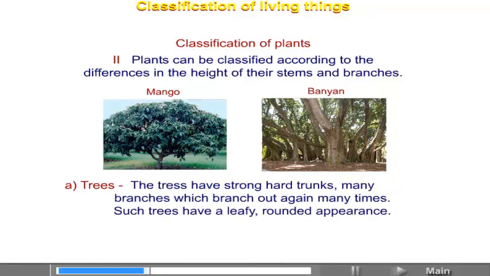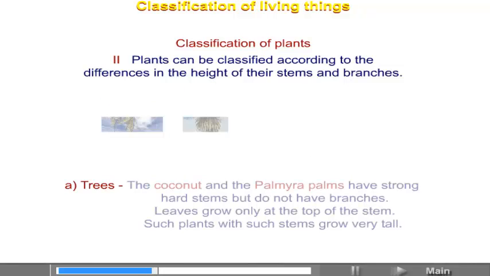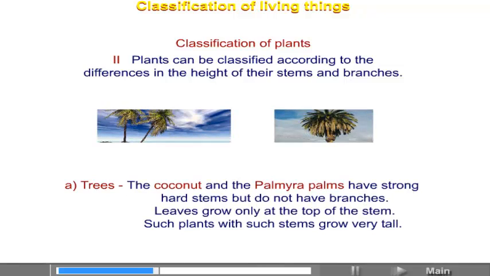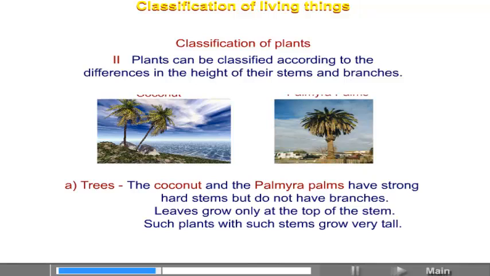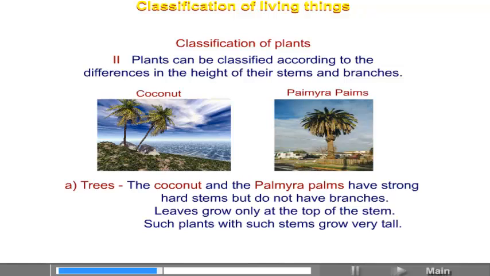These trees have a strong hard trunk and many branches, which branch out again many times. Such trees have a leafy rounded appearance. The coconut and palmyra palms have strong hard stems but do not have branches. Leaves grow only at the top of the stem. Such plants grow very tall.